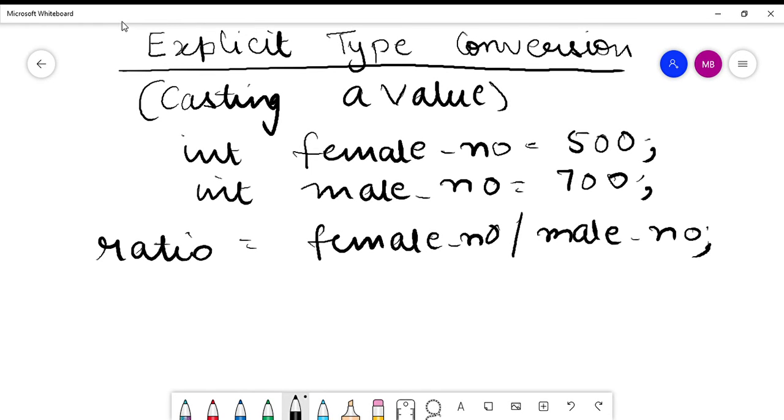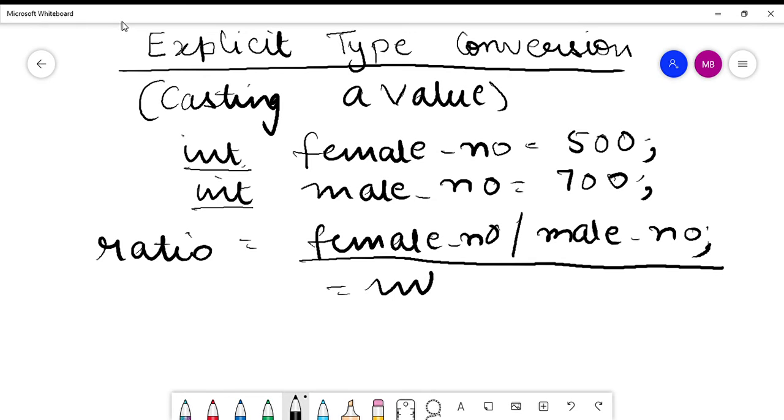Now, when we compute the ratio in C using this formula, since female number is an integer and male number is also an integer, an integer divided by an integer will produce an integer value.